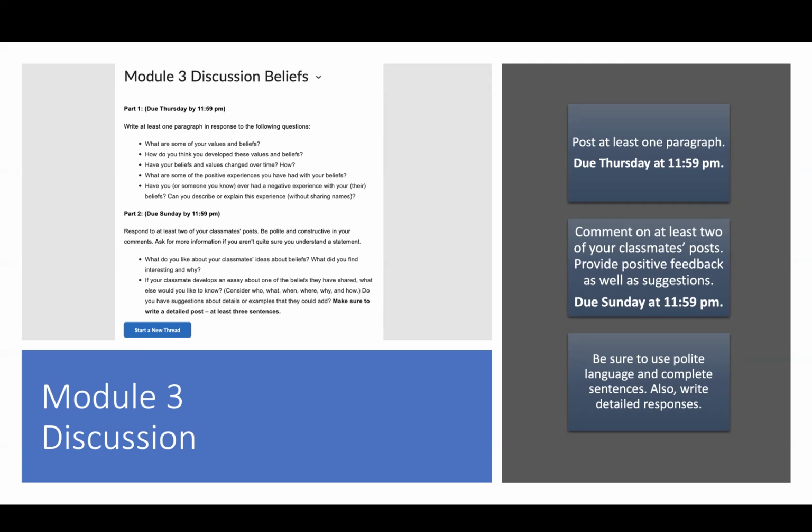Try to provide suggestions. Try to ask questions so that your classmate can consider what information they might add or what details or examples they might share. Be sure to write in complete sentences, be sure to be polite, and be sure to write a detailed response for each classmate. And you're choosing at least 2.